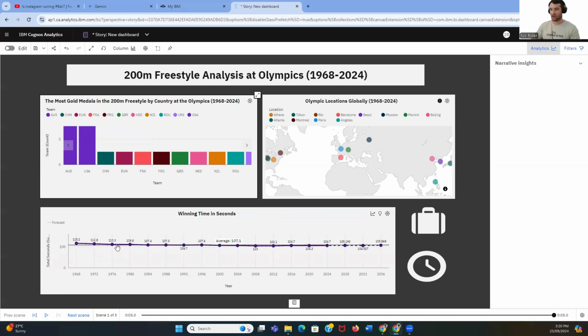And then we've seen that trend down from 1968 all the way until we get to 1996 in Atlanta. After that, we start to see it slow a bit, and then it starts to trend back down again, as we see Thorpe and Van den Hoogenband, and Thorpe down through the Michael Phelps era.